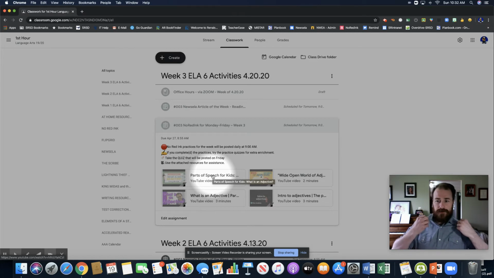So I'm wearing a shirt. That is a noun. The shirt is blue. Blue is the adjective. You see the piano behind me. That is a noun. The piano is brown, so it's a brown piano. It's also a loud piano. So the words loud and brown describe piano. Those are adjectives.